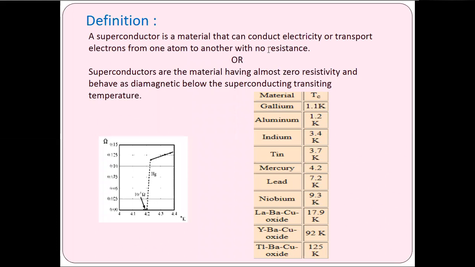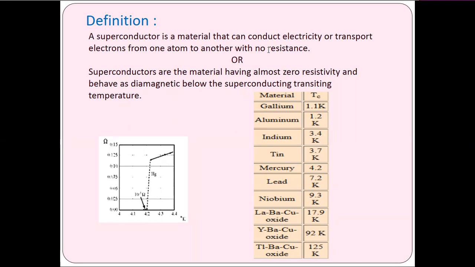Students, today I am going to discuss superconductivity. As you have seen in the previous classes, I have to discuss the superconductor. So what is a superconductor? A superconductor is a material that can conduct electricity, or transport electrons from one atom to another, with no resistance. Superconductors are materials having almost zero resistivity.